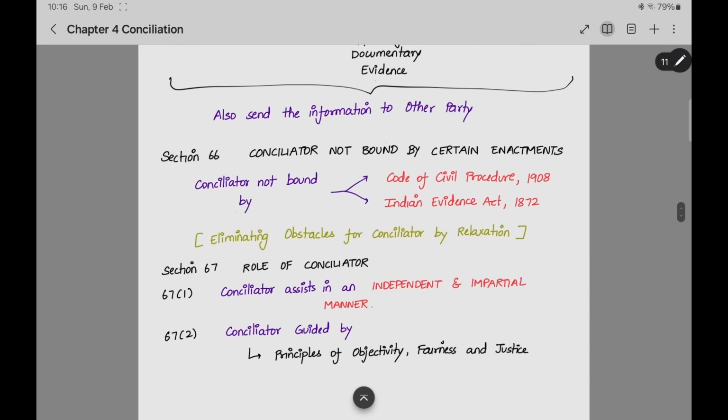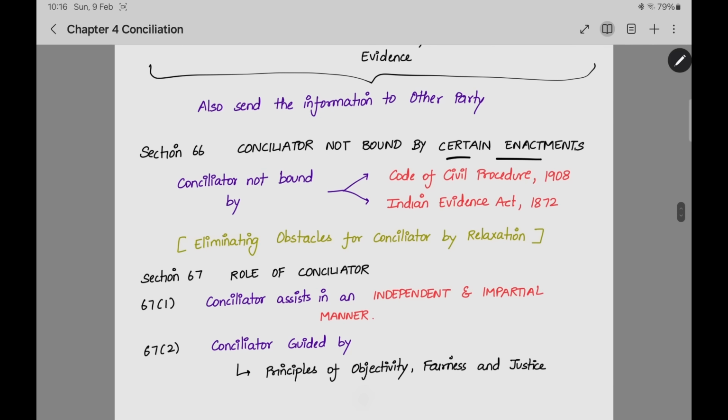Next we can go to section number 66. Conciliator not bound by certain enactment. The conciliator is the person conducting the conciliation proceedings. He need not follow the Code of Civil Procedure or the Indian Evidence Act. This will eliminate the obstacles for the conciliator by relaxation.